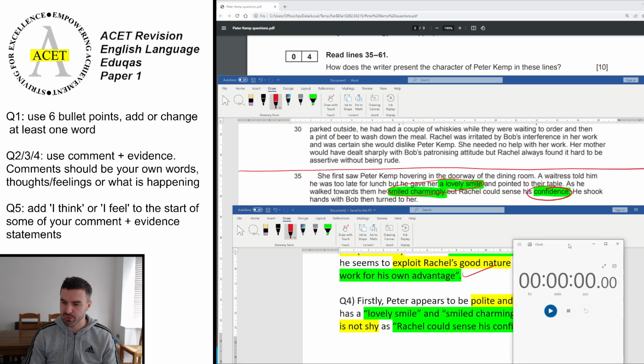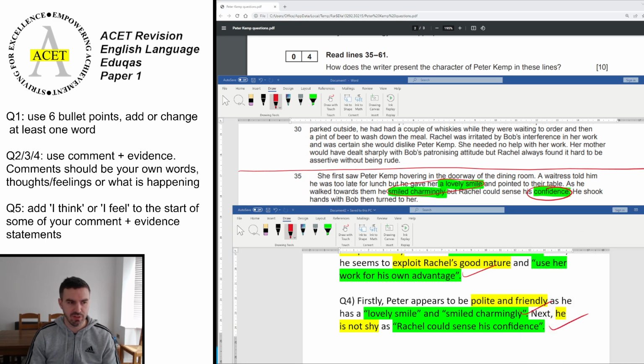All right, so same thing as before. Start your 15-minute timer, or just under 15 minutes. There are lots of possible answers here. There's well over 10 that I've got on the other screen there, and you want to find as many as you can. There are 2 points of language how-bits at the bottom, so you can definitely get up to 8 out of 10 on this one with just doing the comment and evidence. For getting a really good grade, 7 or 8 out of 10 is fantastic, and you can still access the very top grades on the whole specification with that. So focus on that mainly, rather than doing anything to do with language, unless you're really confident that you've got 9, 10 things across the range of the lines. So pause that one now, and then we'll mark it.